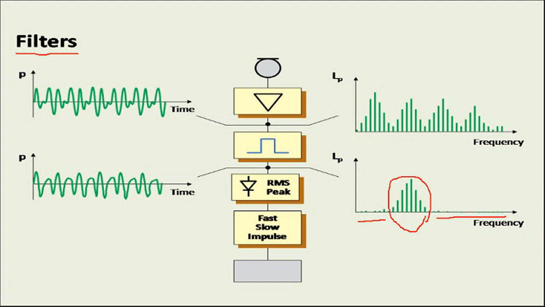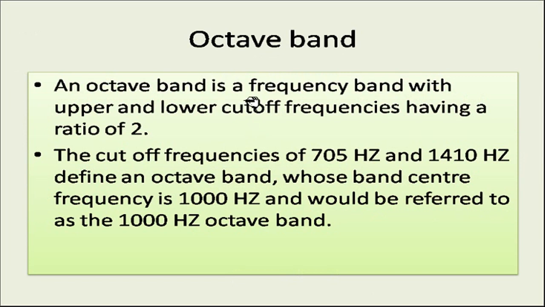There are different kinds of bands used for doing the analysis. One is the octave band. An octave band is a frequency band with upper and lower cutoff frequencies having a ratio of 2. When the upper frequency and lower frequency have a ratio of 2, that is called an octave band. The cutoff frequencies of, suppose, 705 Hz and 1410 Hz define an octave band whose band center frequency is 1000 Hz, and would be referred to as the 1000 octave band.